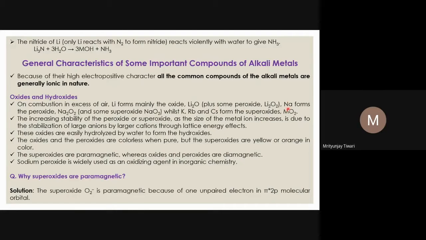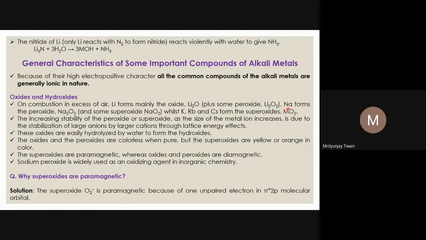In the metal oxide, the metal has a +1 charge, so all the electrons in the metal ion are also paired up. So the entire lithium oxide is diamagnetic in nature. Diamagnetic means no unpaired electrons.